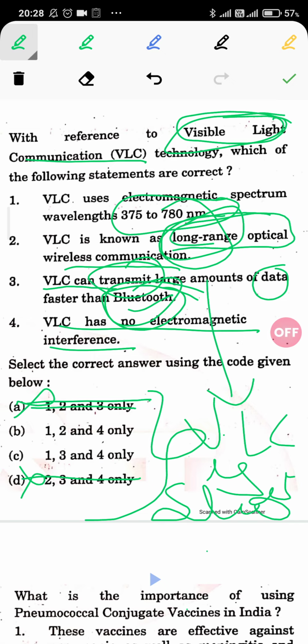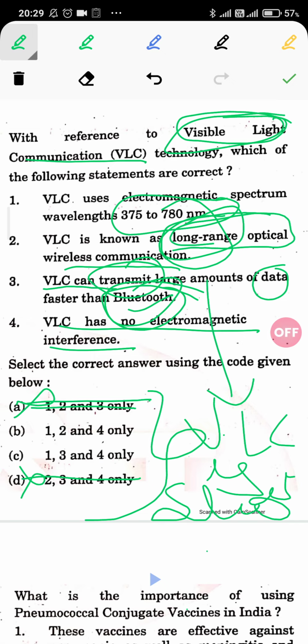But still, if we read this question again, perhaps we will be able to eliminate the remaining options. The second statement is: VLC is known as long range optical wireless communication. And the third statement is: VLC can transmit large amount of data faster than Bluetooth.